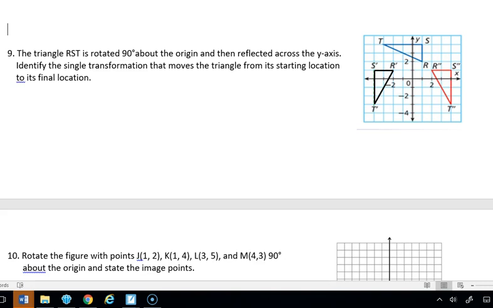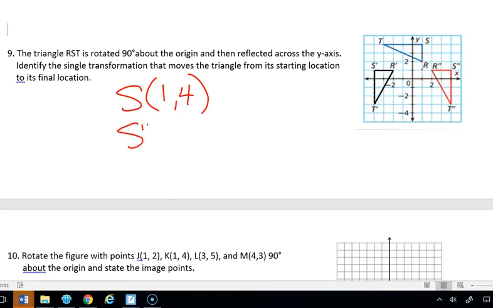So number 9 says the triangle RST is rotated 90 degrees about the origin and then reflected across the y-axis. Identify the single transformation that moves the triangle from its starting location to its final location. So all we have to do here really is look at one of our points and compare it to our final point. So let's look at S. So S is 1, 4.